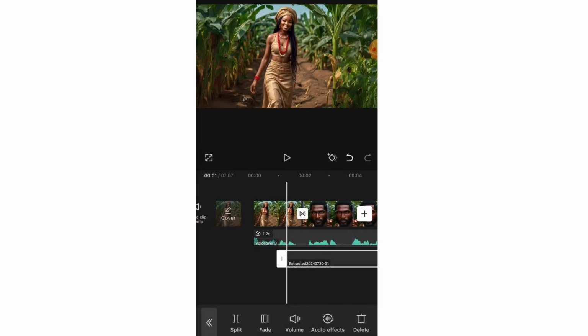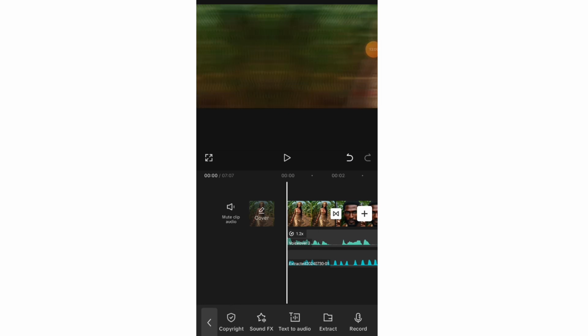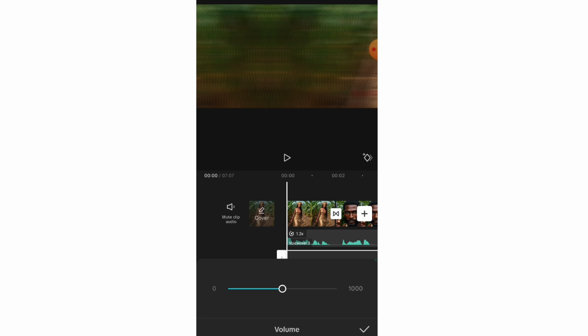Okay. So once I click on add, I can press and hold this new sound and move it to the beginning so that it can start with my video. After adding the extracted audio, the next thing you want to do is reduce the volume so it doesn't distract you. You click on the audio and come to volume, and I'll reduce it to maybe 20 or 15. I think 15 is fine. You listen to it depending on how loud the audio you want to add.